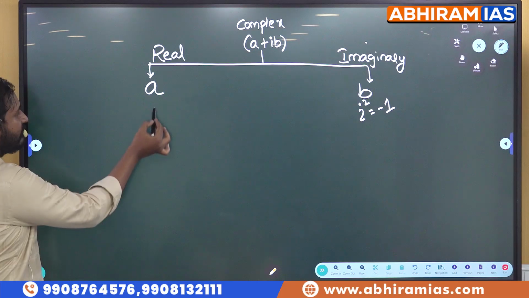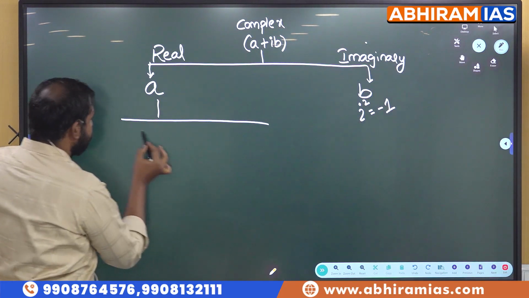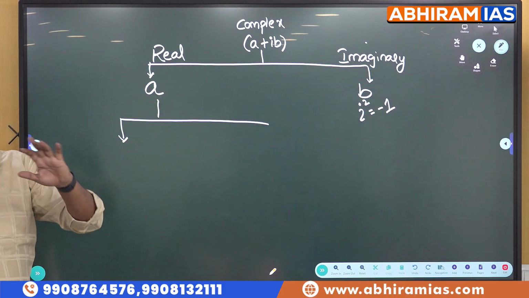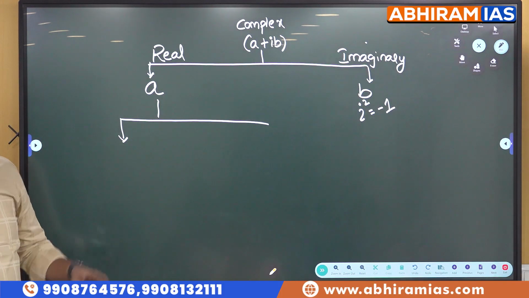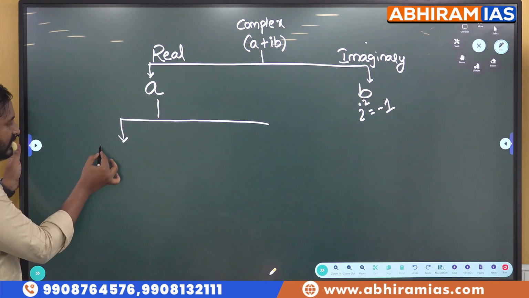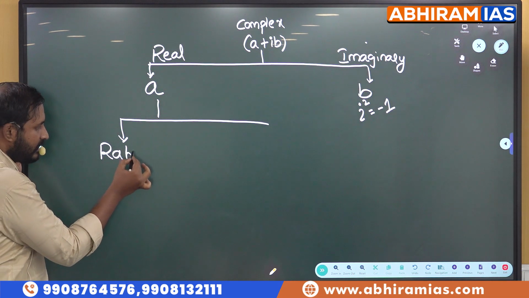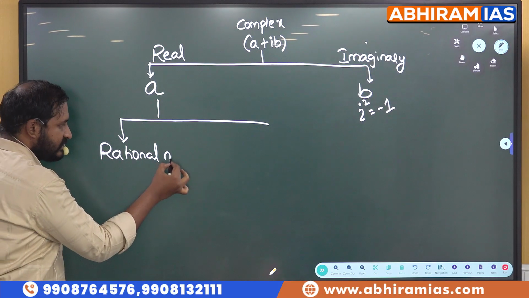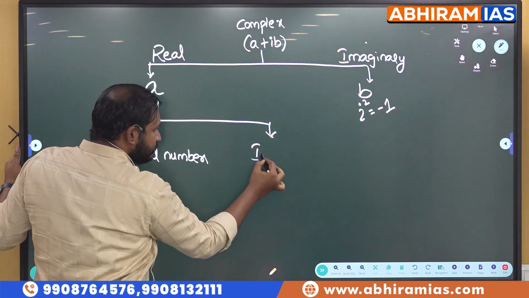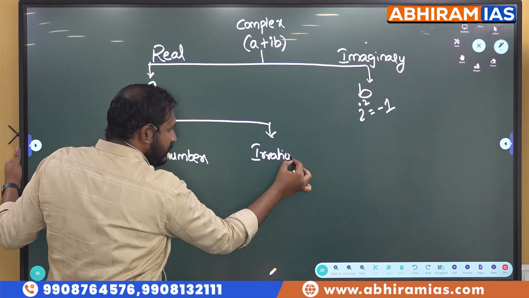Okay, next, when it comes to these real numbers, students, from here onwards our number system segregation starts. How can we divide it? 2 types of numbers are there, right? Rational numbers and irrational numbers.